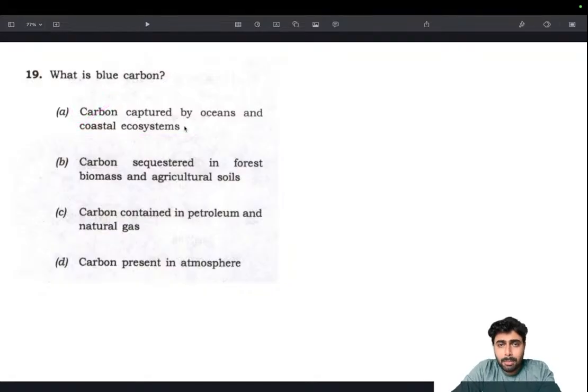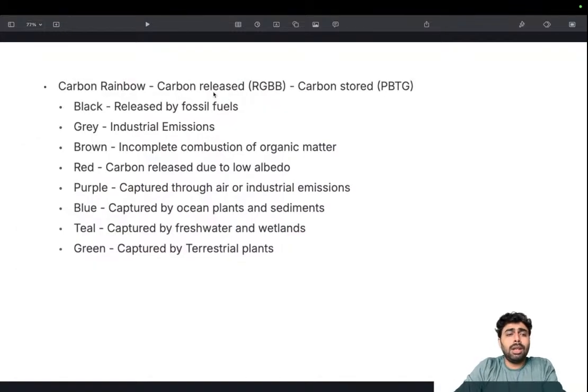Remember, even though it's not given here, there is a carbon rainbow, there is a hydrogen rainbow, and you actually need to study about that. I've put that material here itself. These are my personal notes. So, the carbon rainbow, based on carbon released and carbon stored. There are actually 8 categories. First, black carbon is carbon released by fossil fuels. Gray carbon is carbon released by industrial emissions. Brown carbon is released by incomplete combustion of organic matter.